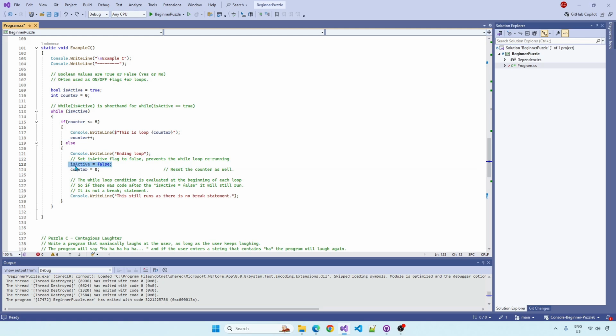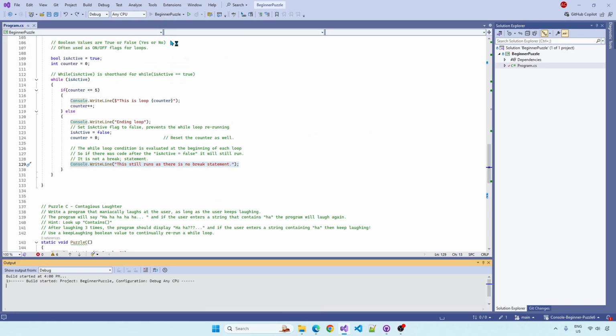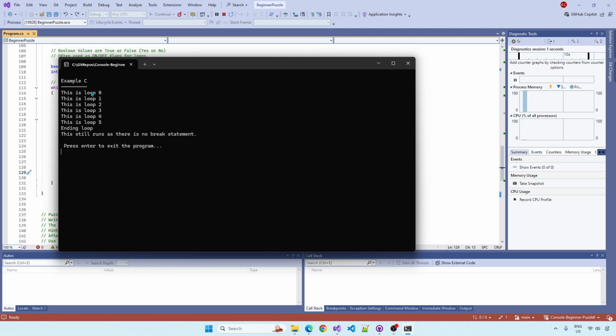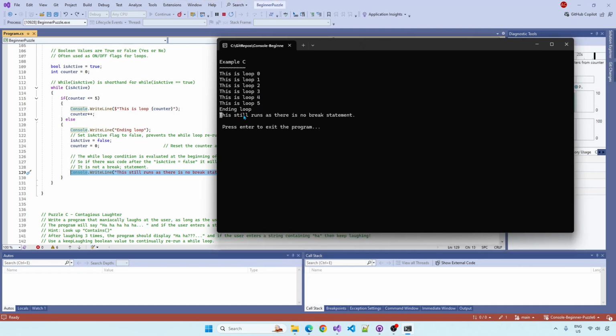Like I've said, because this is not going to be a break statement, it's not going to end a loop, you actually are going to see this console write line. I'm just hammering the point home. So puzzle C, in fact, let's run that. I'll demonstrate. Loop 0, loop 1, loop 2, loop 3, loop 4, loop 5, ending loop. This line still runs as there's no break statement. So it's basically just counted 0 to 5. Counting 0, so 1, 2, 3, 4, 5, 6 lines. This will catch you a lot, the fact that it starts at 0.